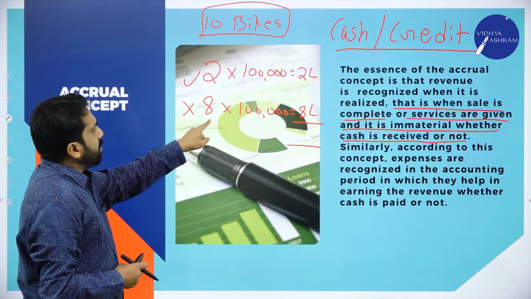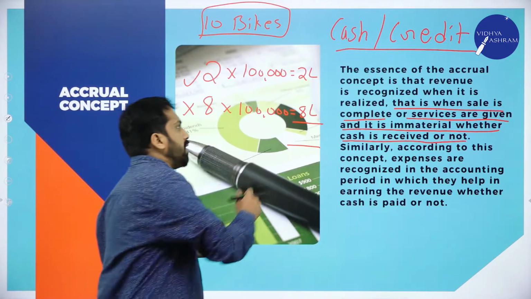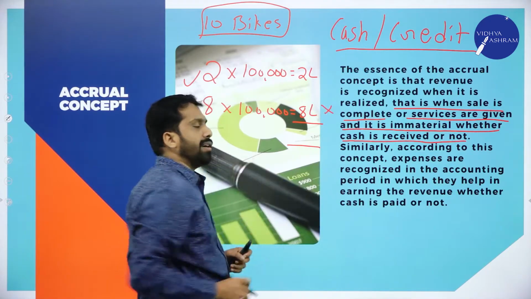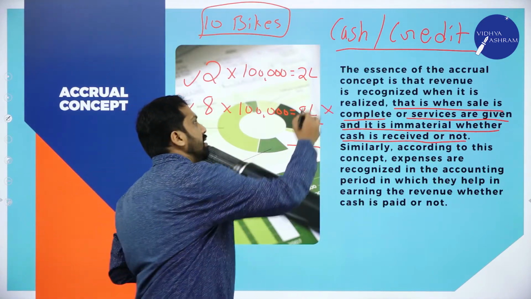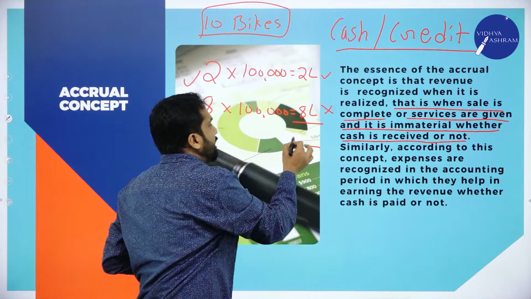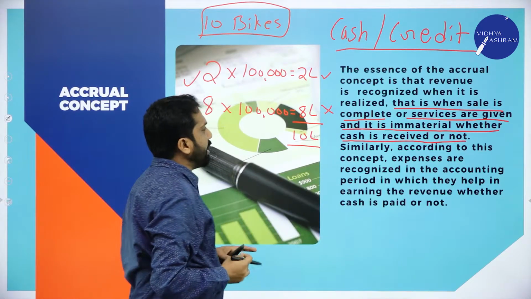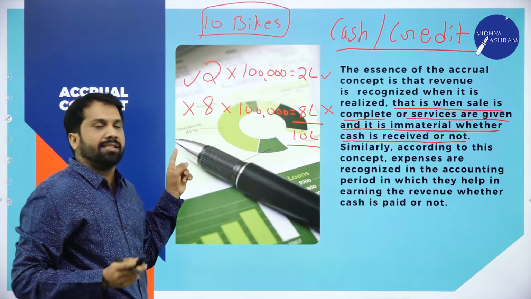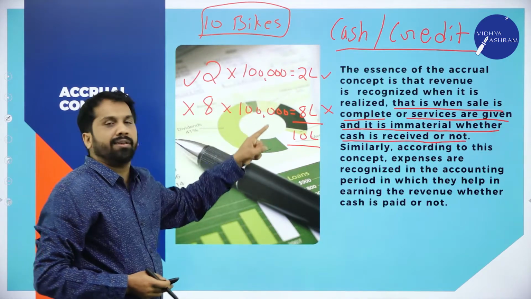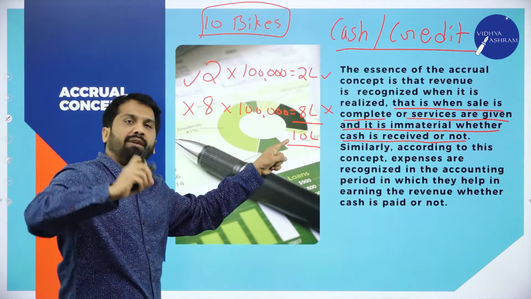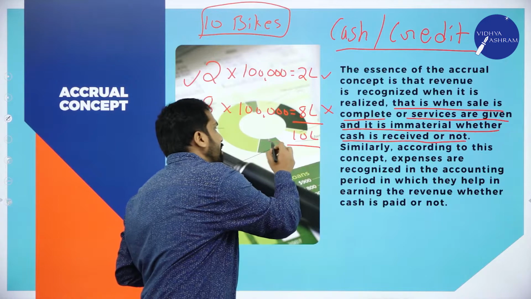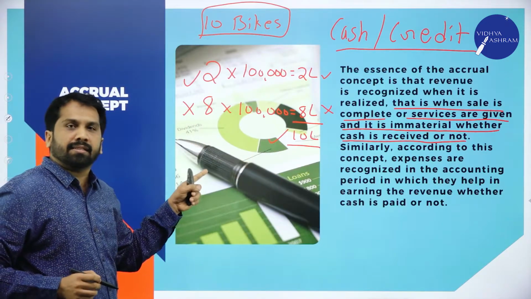Now, 8 into 1 lakh, how much you have to collect? 8 lakh. How much you already collected? 2 lakh. What is the total sales? 10 lakh. On accrual basis, whether you received cash or not, you have to mention your income is 10 lakh. Clear?